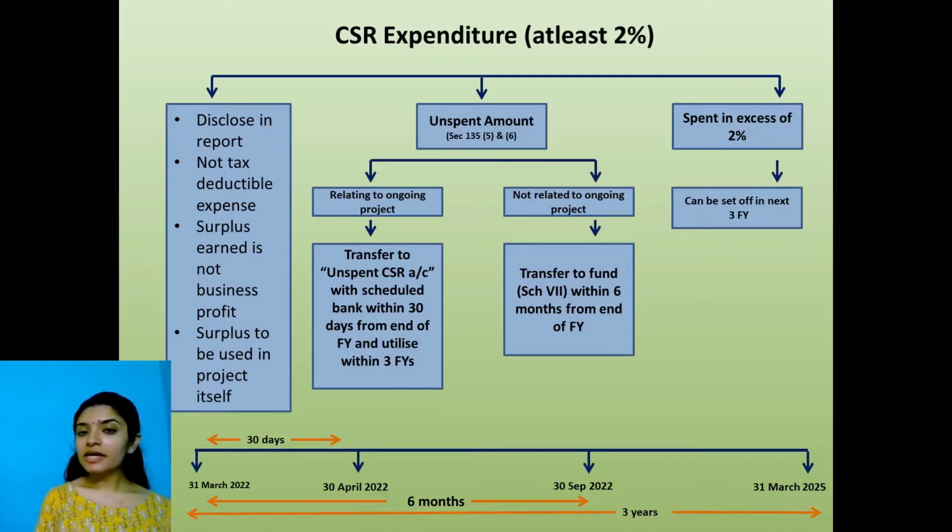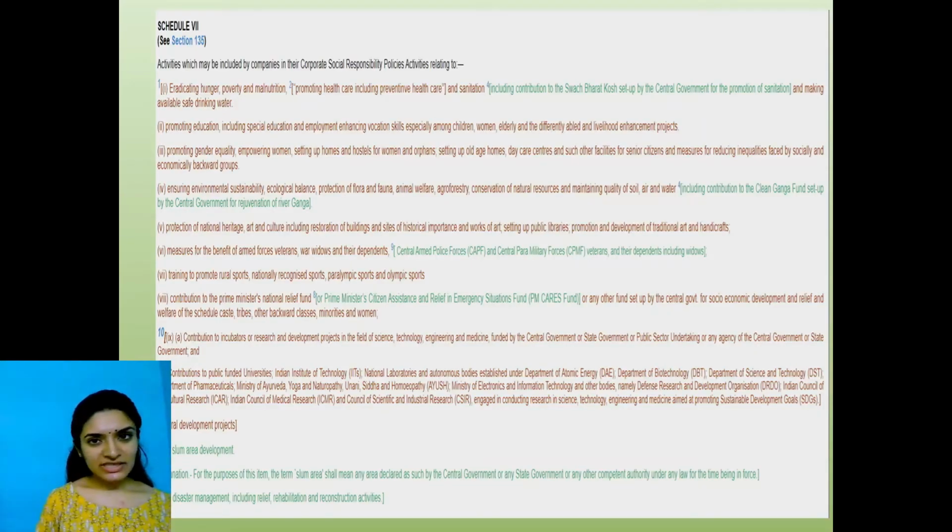The Act is telling, transfer it to a fund specified under Schedule 7 within 6 months from the end of the financial year. So 31st March 2022, if I'm calculating, then within 6 months, that is within 30th of September 2022, I have to transfer this to a specified fund. What is a specified fund? This is Schedule 7. You remember I told a list of activities towards which you can contribute your CSR funds. Here, if you see, there is eradicating hunger, poverty, promoting healthcare, Swachh Bharat Kosh, promoting education. Then, just mentioning quickly, Clean Ganga Fund is given over here.